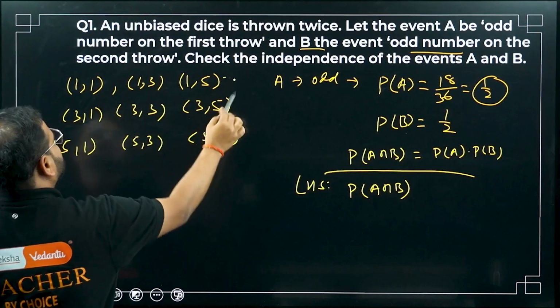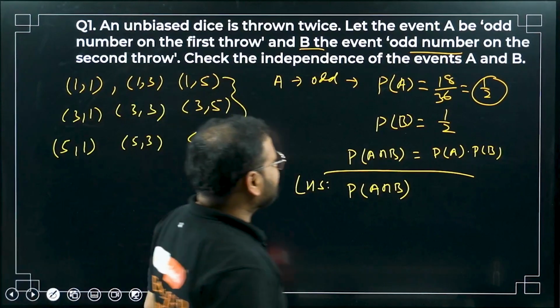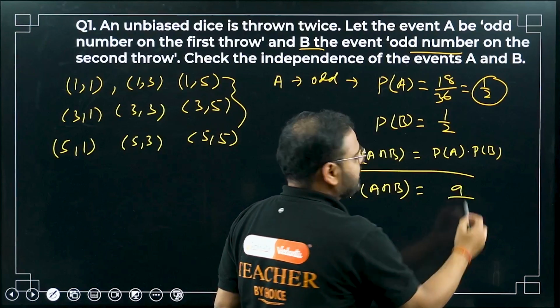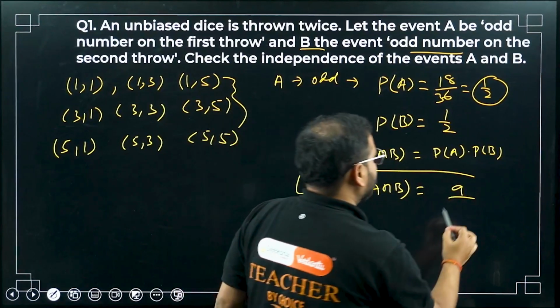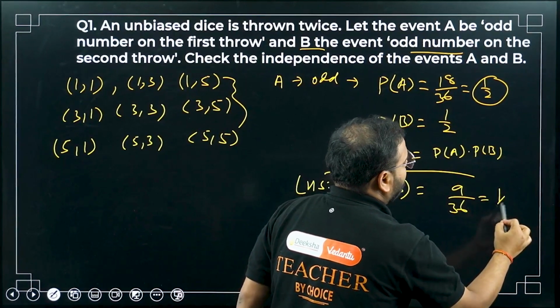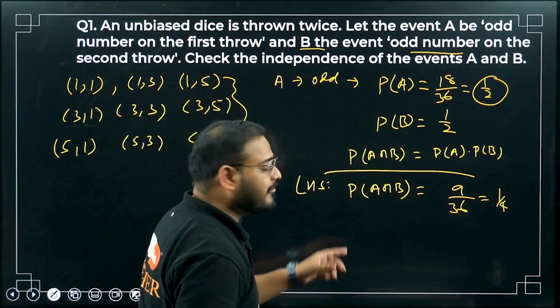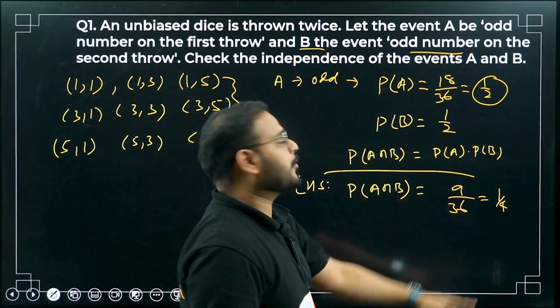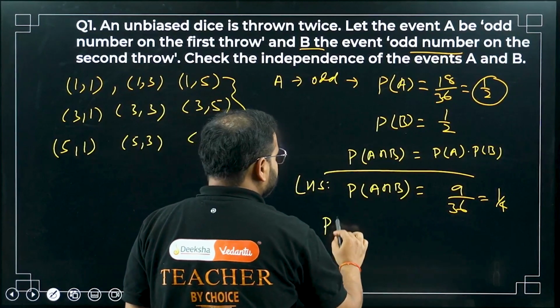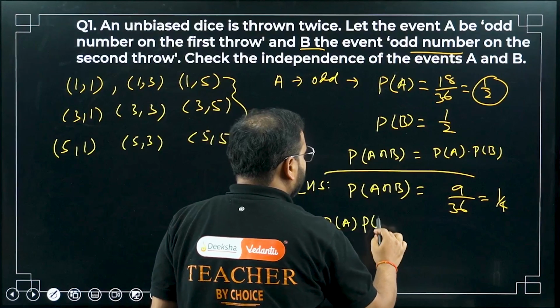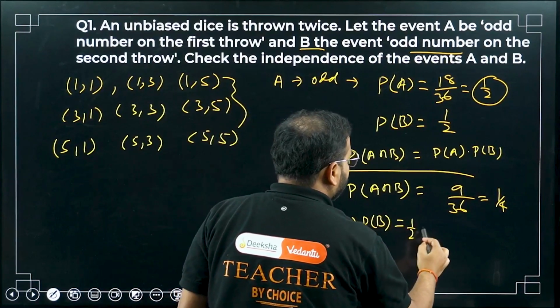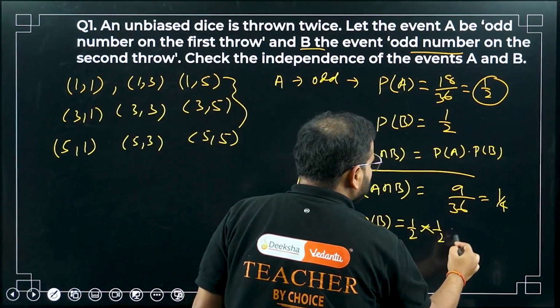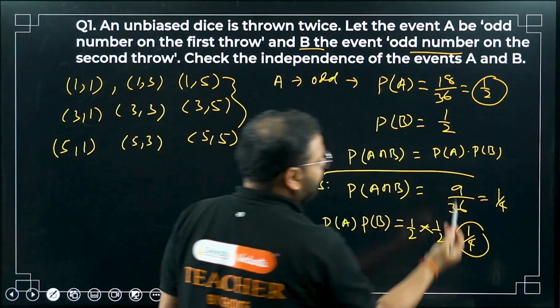Please check how many. So total 9. Total 9 such outcomes. 9 sample points divided by the total number of sample points, which is 36. How much is that? 1 upon 4. So the probability of A intersection B is simply 1 upon 4. What about P(A) into P(B)? Please check. P(A) into P(B) is simply 1 by 2 into 1 by 2. How much is that? 1 by 4. Isn't it verified?